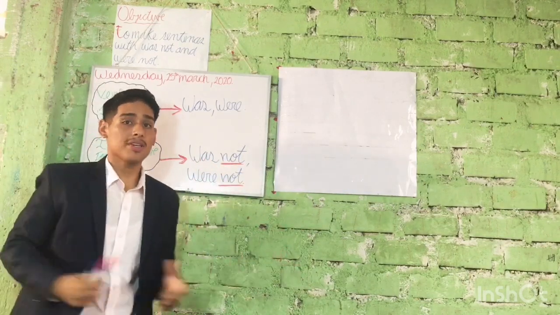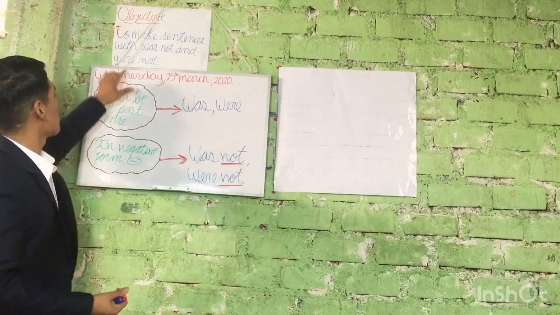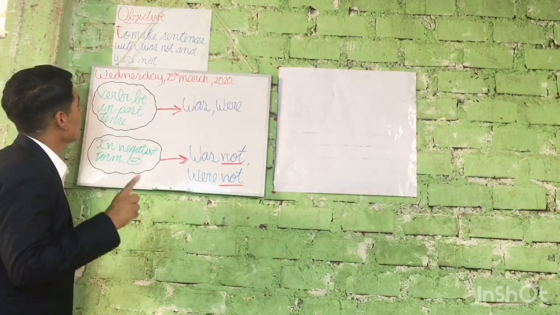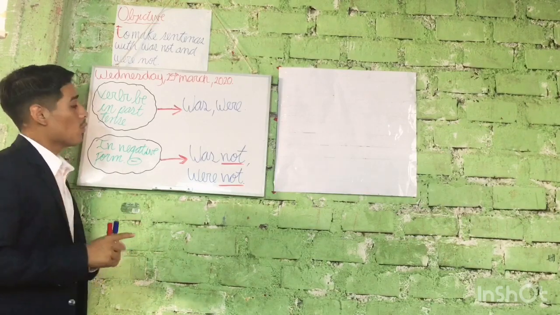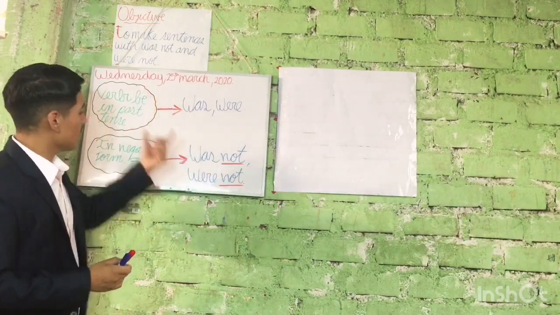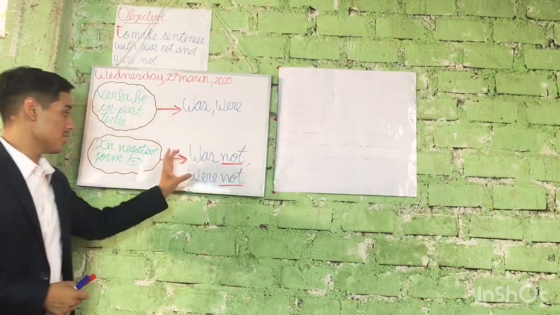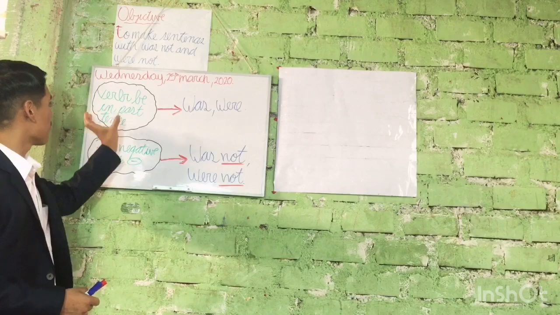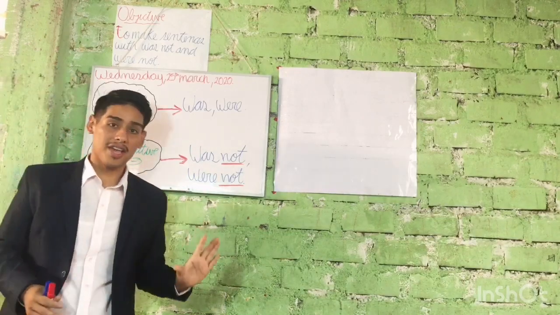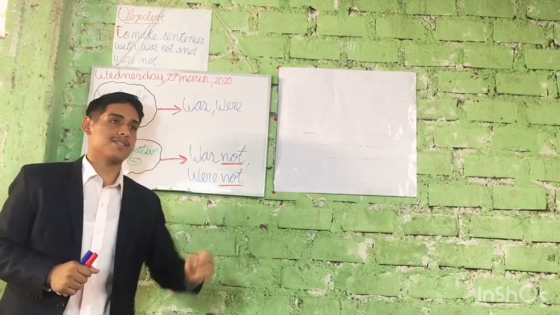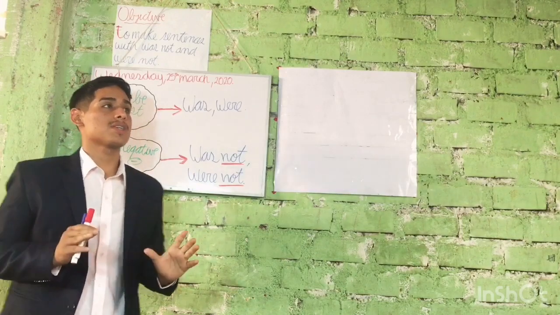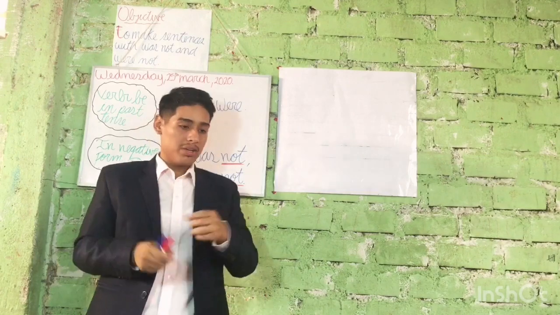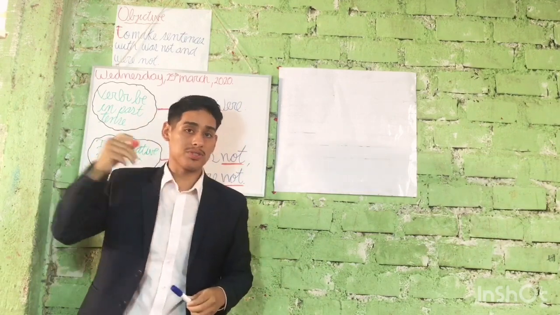So simple, right? Let's read our objective of today. This says to make sentences with was not and were not, the negative form of our verb in the past tense. So for making sentences, we need our models, how to build or write our sentences.